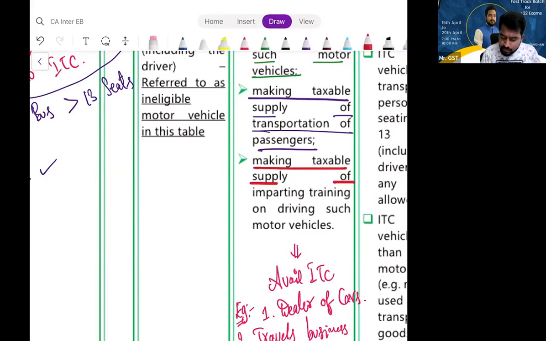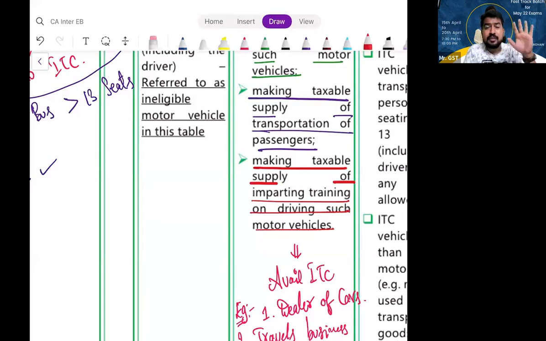Making taxable supply of imparting training on driving such motor vehicles. Let us assume our Divakar is having a Divakar scooty driving school. He will teach only to drive a scooty, that too only for girls. So it is an exclusive driving school for girls, teaching how to drive a scooty. Now Divakar is purchasing a scooty for that. Can he take ITC? Yes. Is it clear? Shall we proceed?